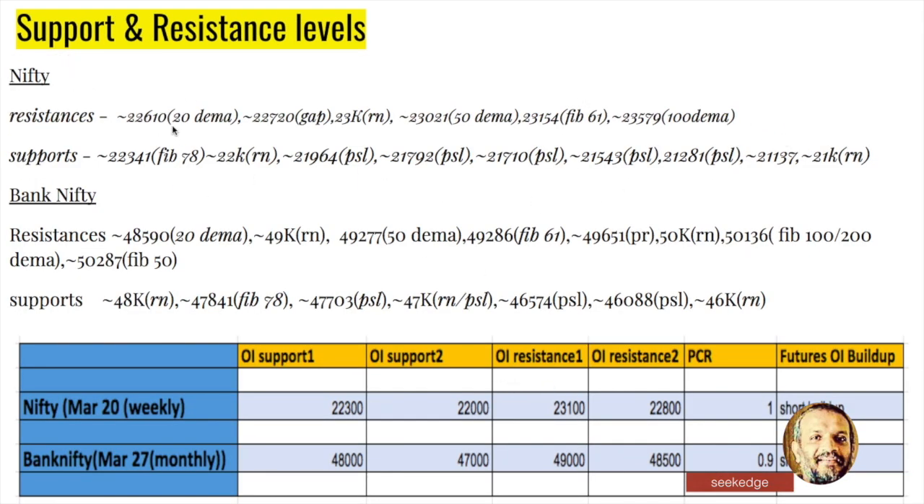We can make out the 20 exponential moving average, a window gap, rounding number RN, Fibonacci 61, previous single low PSL, and rounding number. So that's how the levels are marked. Make note of that, correlate it with the open interest for the weekly or the monthly, and accordingly take your bets on resistance and supports.